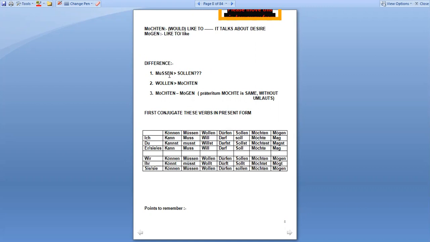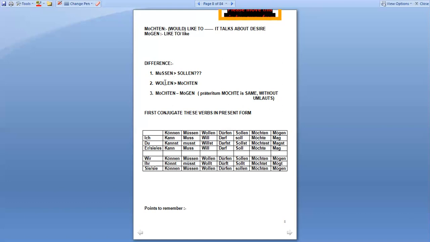So with this figure I can make out that müssen is greater than sollen. That means müssen is stronger than sollen. In müssen there is no escape, you have to do that work. In sollen it is your discretion whether you want to accomplish this task or you don't want to accomplish this task.